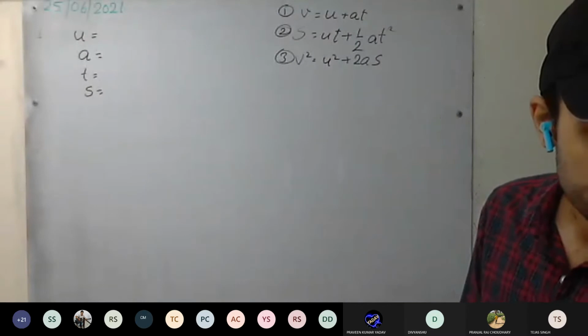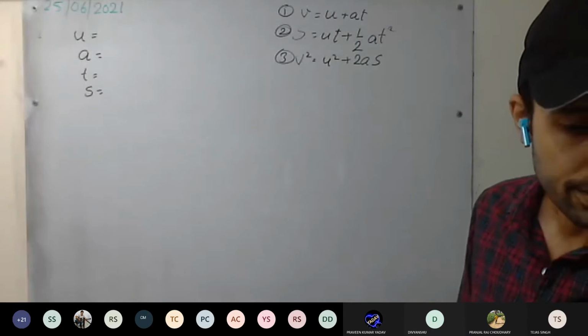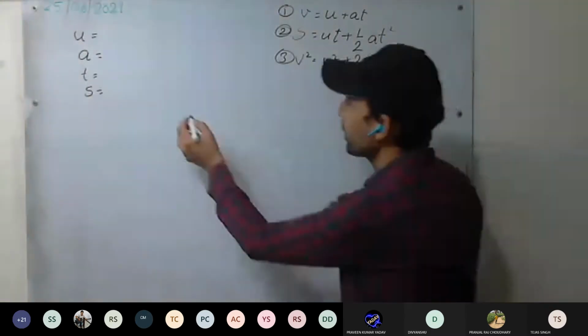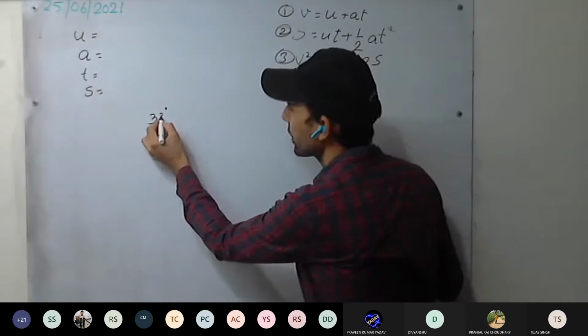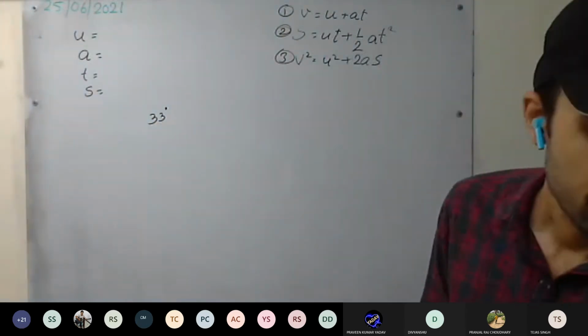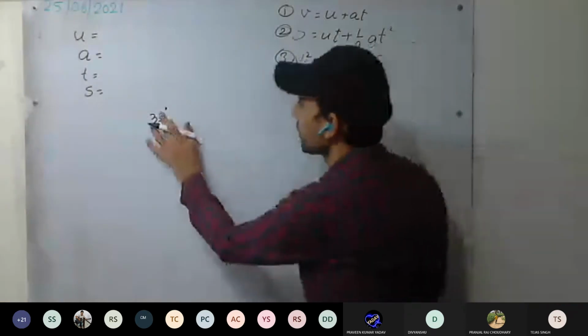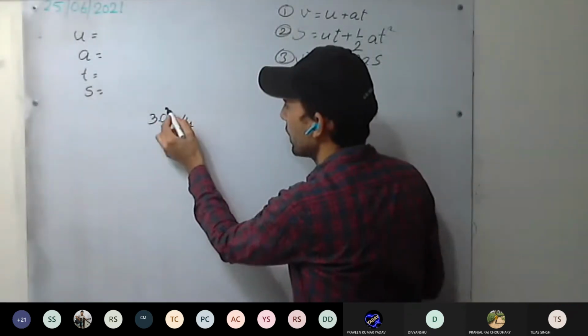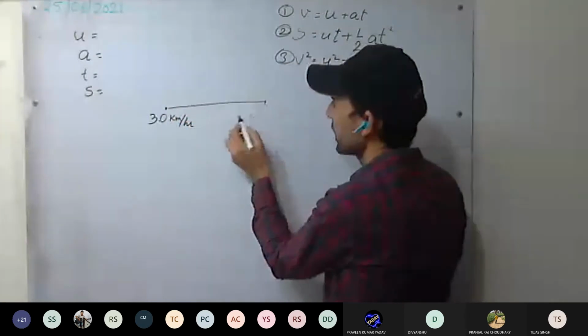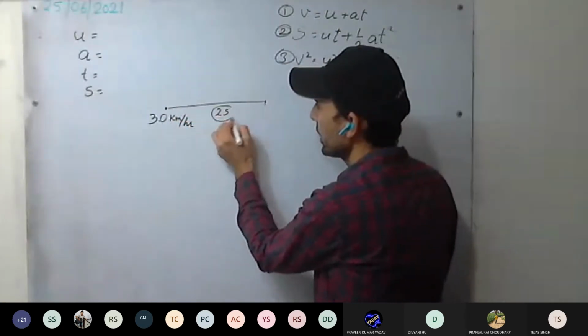See, your vehicle at an instant. For example here, what is the velocity? 30 km per hour. Now, after how many seconds? 2 seconds.